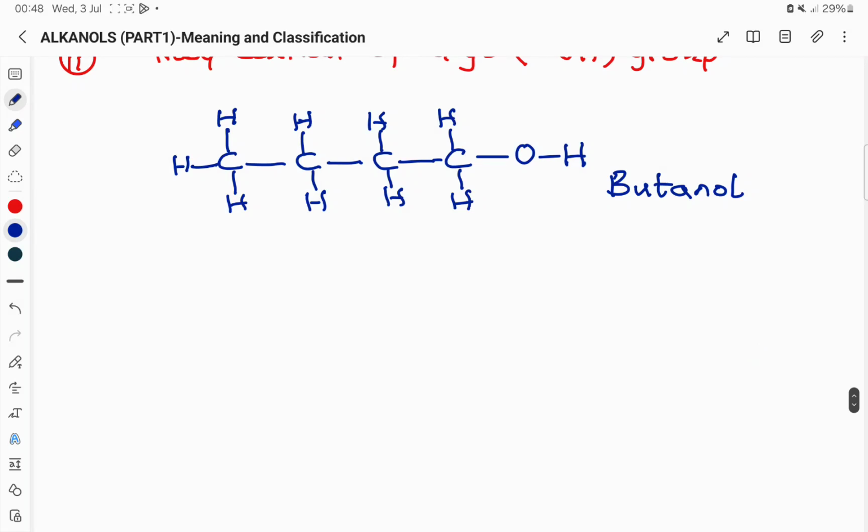Let me give you another one. This one will contain a branch of carbon chains. So let's look at this one. This is another molecule of alkanol.